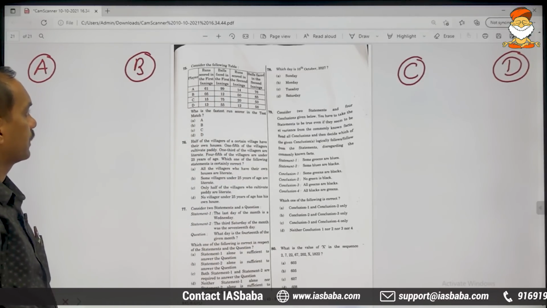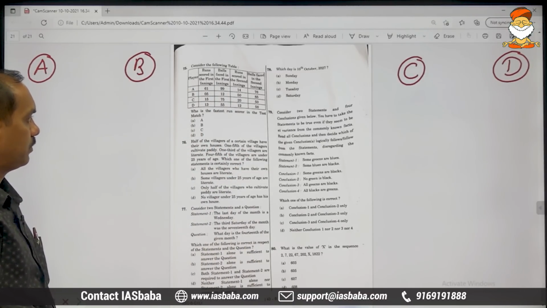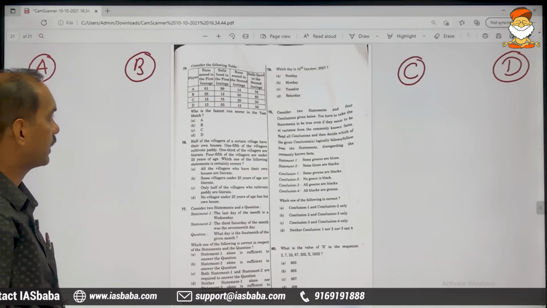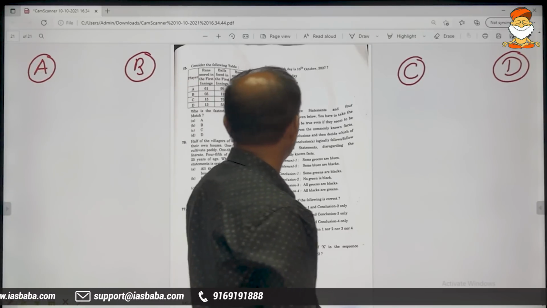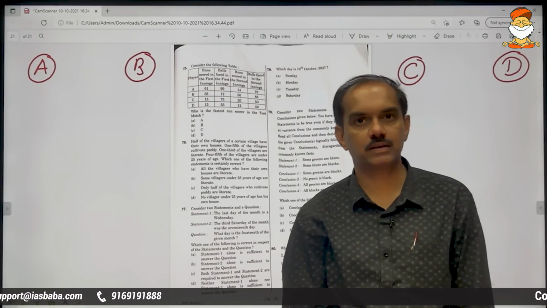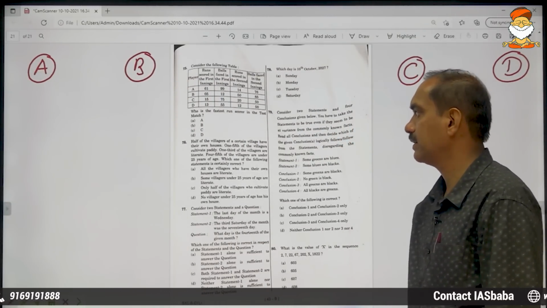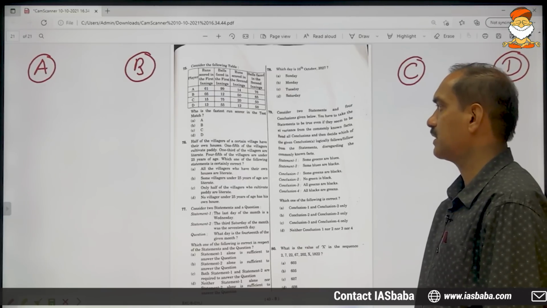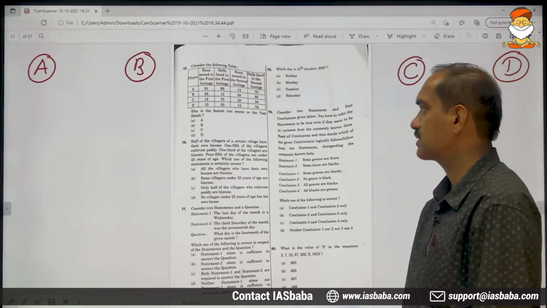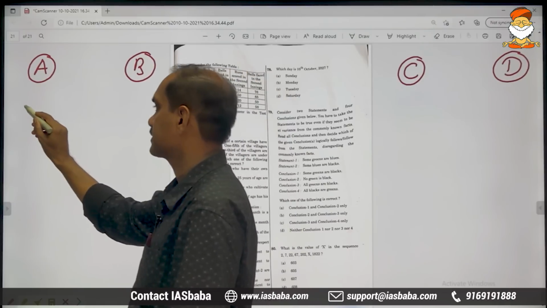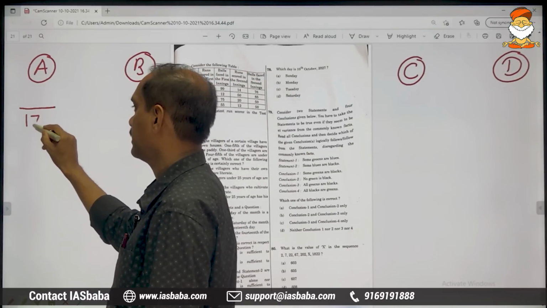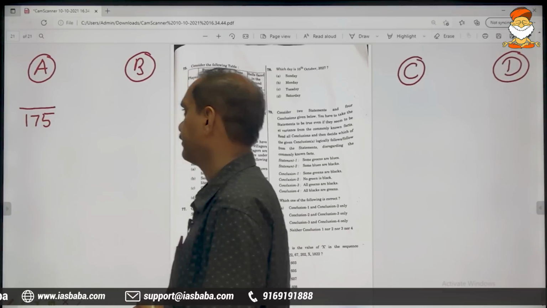A has faced 99 balls in the first innings and 76 balls in the second innings. In total, 175 balls he has faced.